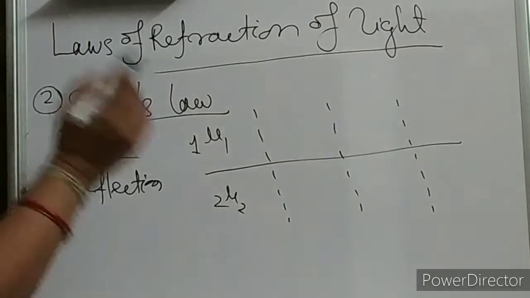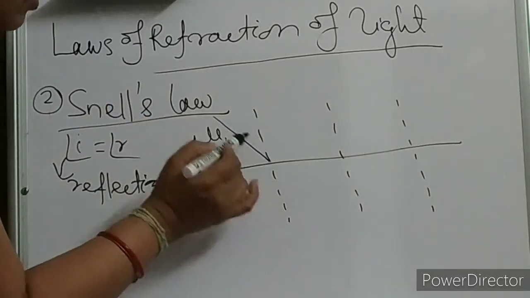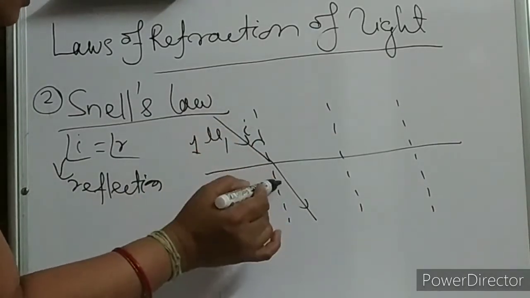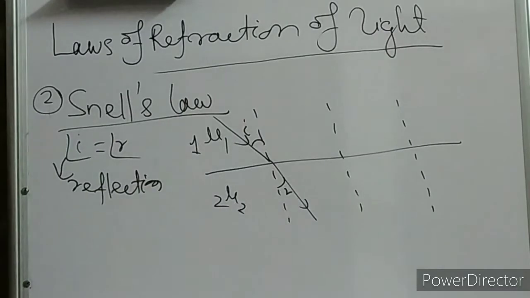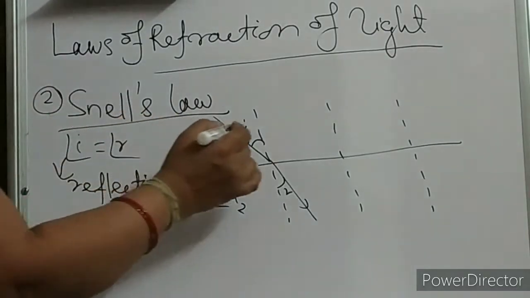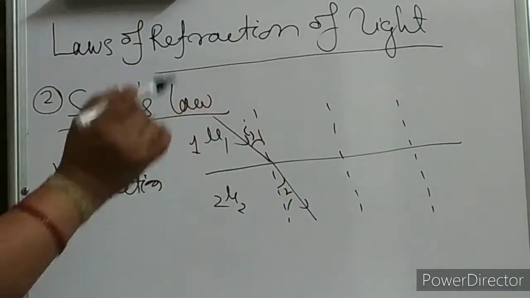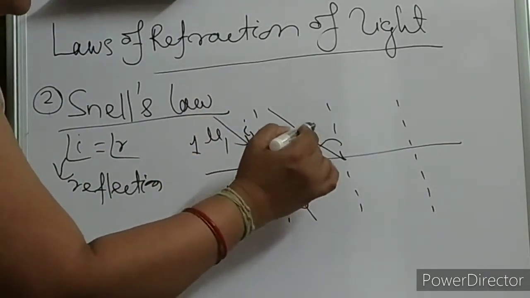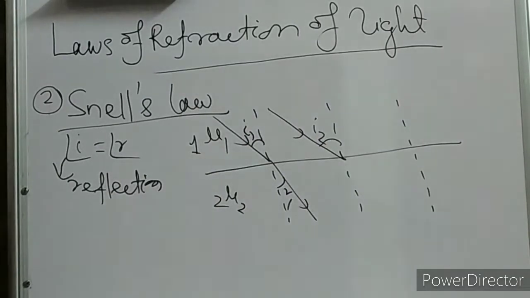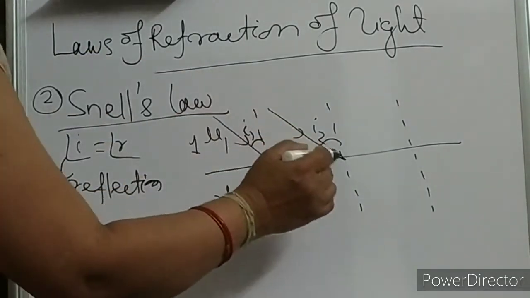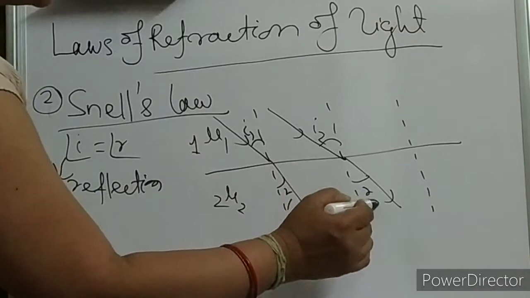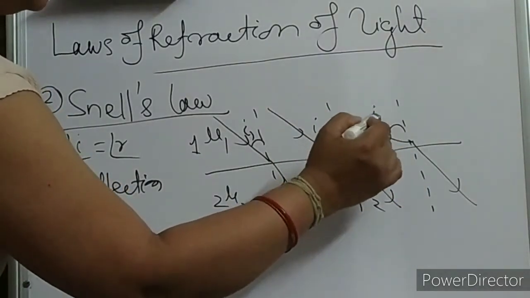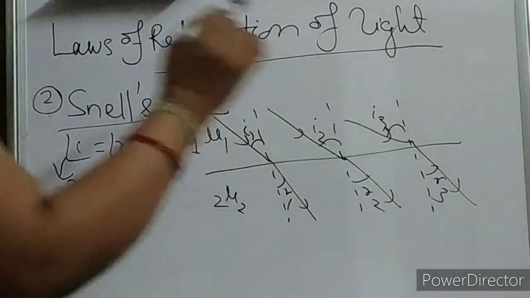Suppose I now change this angle of incidence. This will be the angle of refraction. So this is the angle of incidence, this is the angle of refraction: I1 and R1. Now again I change the angle of incidence a little bit, so there will be some change in the angle of refraction: I2 and R2. Like this, if you keep going, I3 and R3.